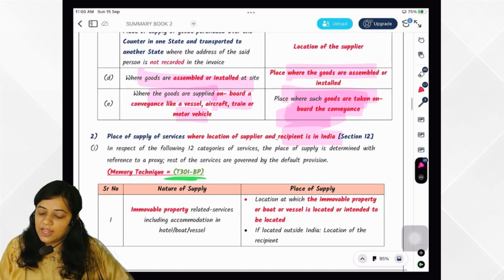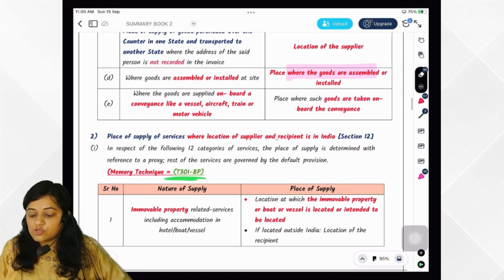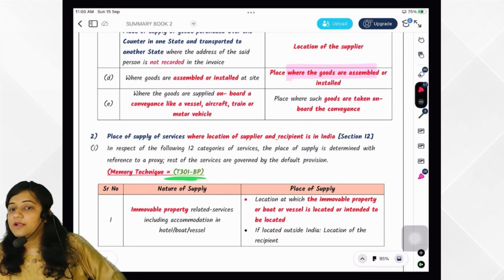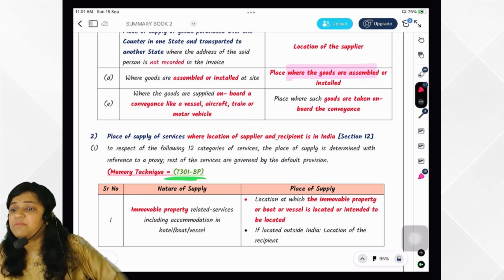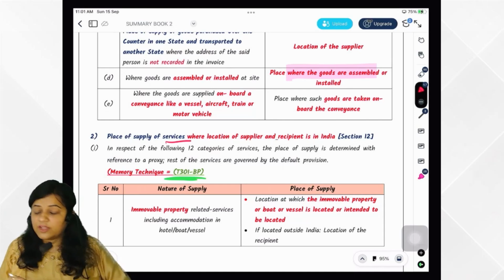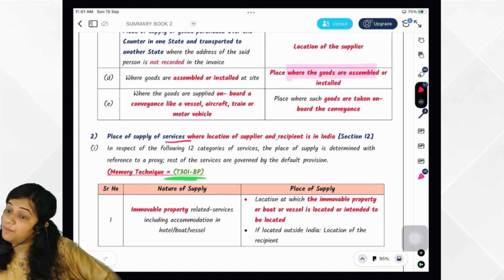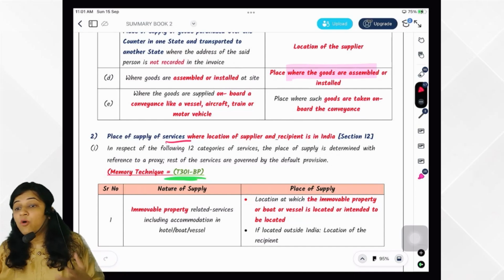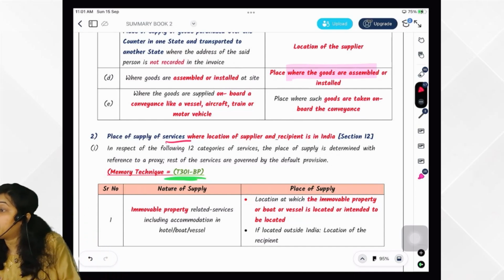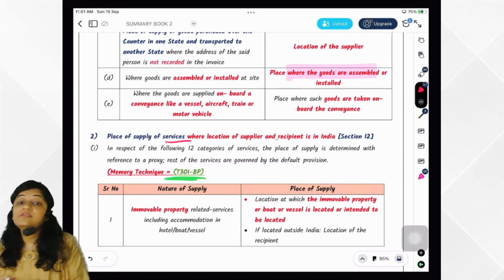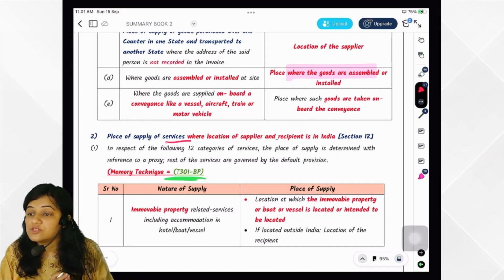Very good. Then which section have we seen? Section 12 of the IGST Act. What does it talk about? Place of supply of services. Where the location of supplier and location of recipient are both in India, the place of supply of services is fixed by section 12. What is the memory technique of section 12?